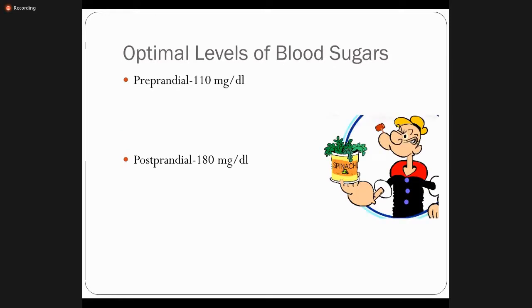Optimal levels of blood sugar pre-prandial are around 110 milligram per deciliter. That means the fasting blood sugar level, right? Before a meal, that could be labeled as the fasting blood glucose level, also labeled as the preprandial blood glucose level, which is around 110 milligram per deciliter. And postprandial, the other one, is post meal or after food, 180 milligram per deciliter.